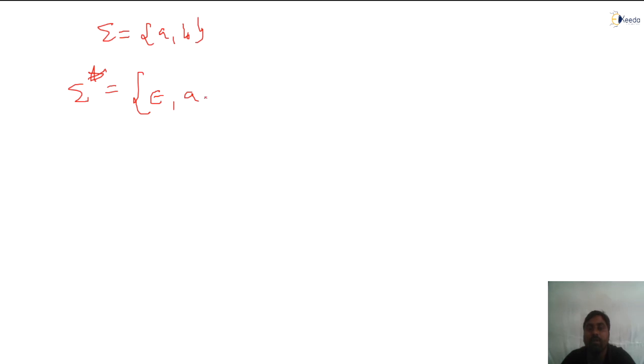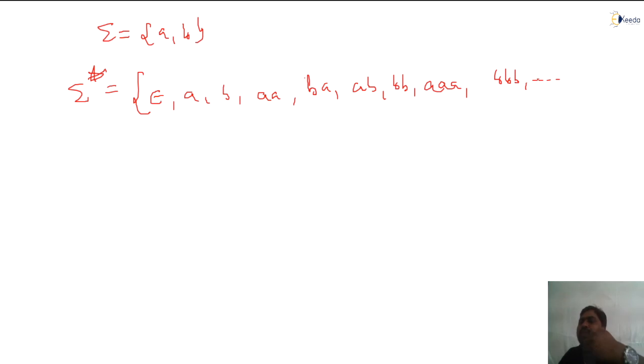Length 1, what is the length 1? A comma B. What is the length 2? AA comma AB comma BA comma BB. Yes or no? What is the length 3? AAA, AAB and so on. So now this sigma star includes all the things: length 0, length 1, length 2, length 3, length 4 up to nth length. Correct or not? This is what I said. This is a universal language also, you can tell. Sigma star is a universal language over the sigma alphabet A comma B.